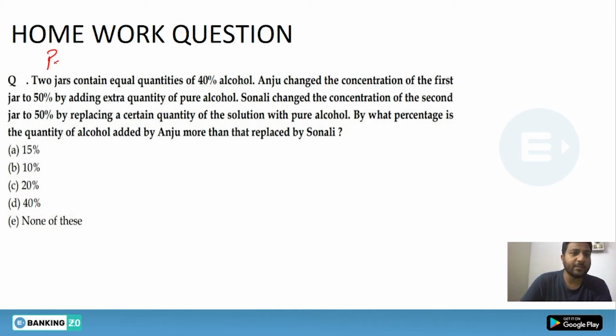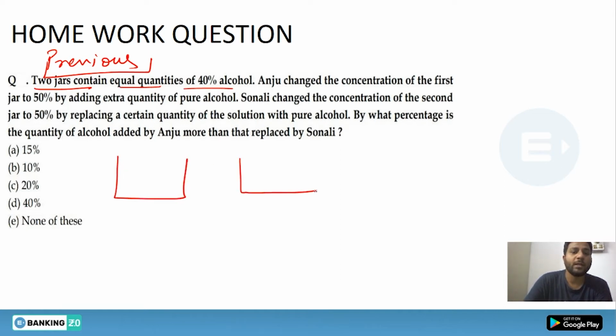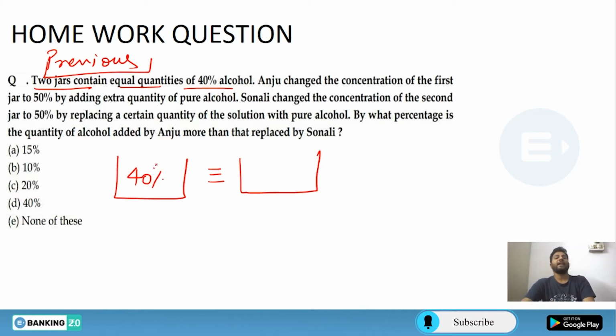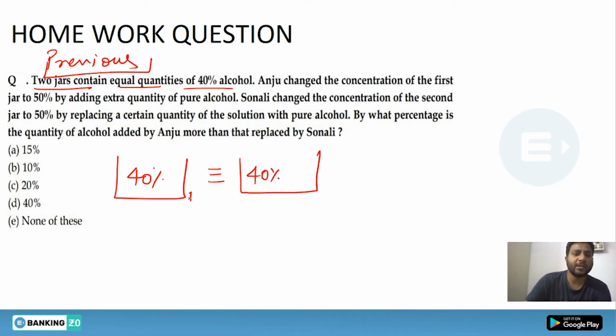Look at this. It is a previous year question. I have given it so that you can get an idea about how the question is asked. Two jars contain equal quantities, jar 1 and 2. That means the volumes are equal, with 40% alcohol in both cases. Anju changed the concentration of the first jar to 50%. That means Anju will increase the concentration of alcohol to 50% by adding an extra quantity of pure alcohol.